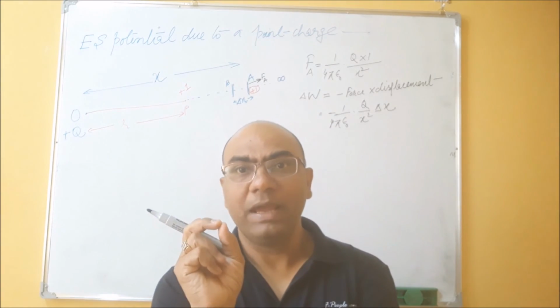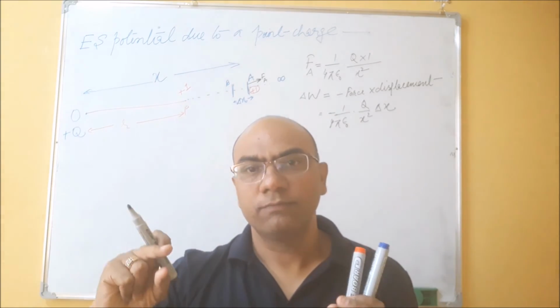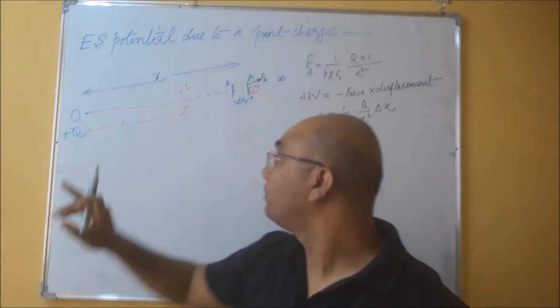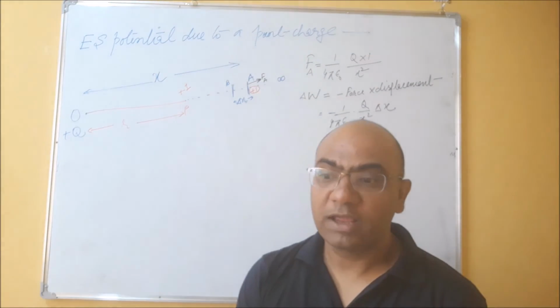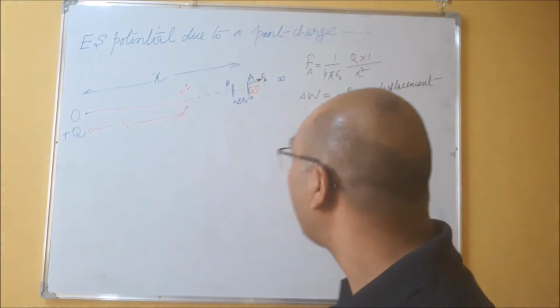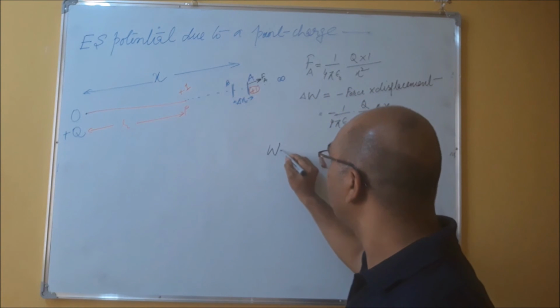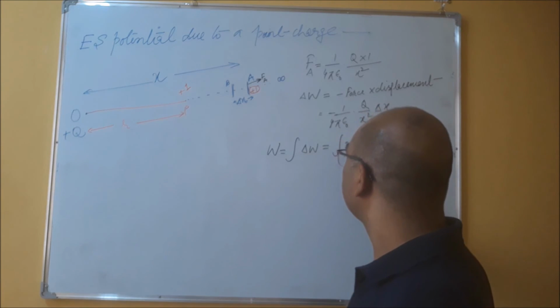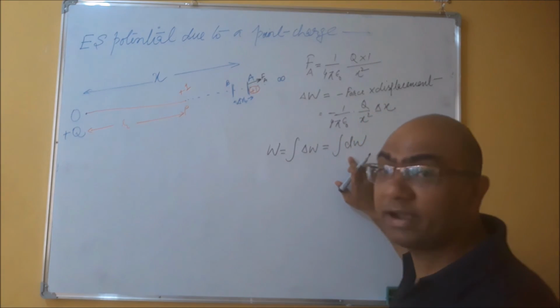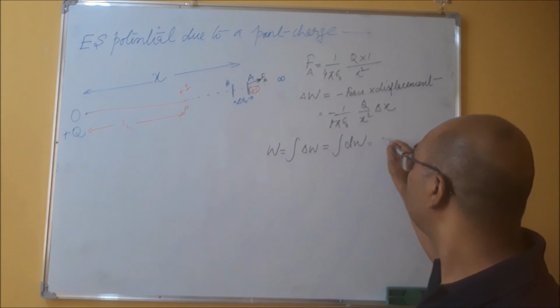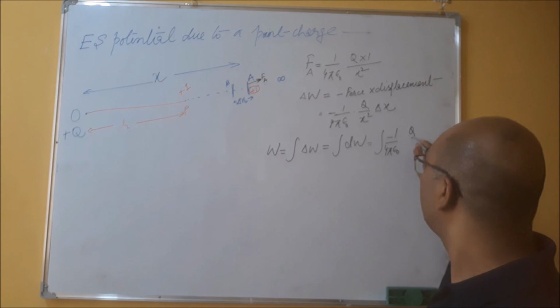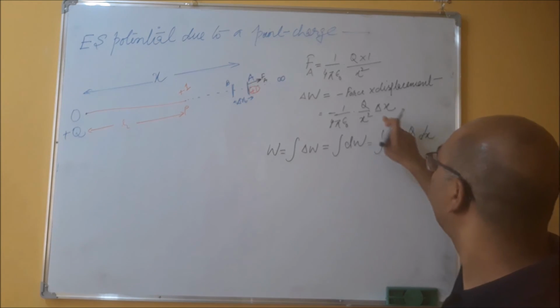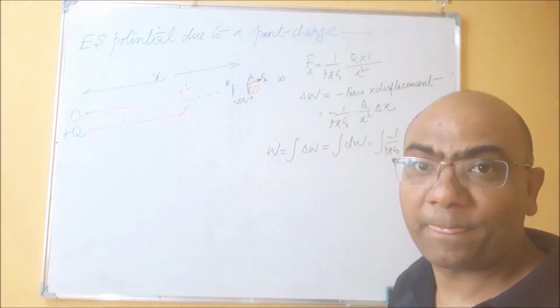Now I want to find the work done for the whole process from infinity to the point P. So I'll simply take W as the integration of del W, or integration of dW. I can replace del by d. So minus 1 upon 4 pi epsilon naught q upon x square, again replacing del x by dx.